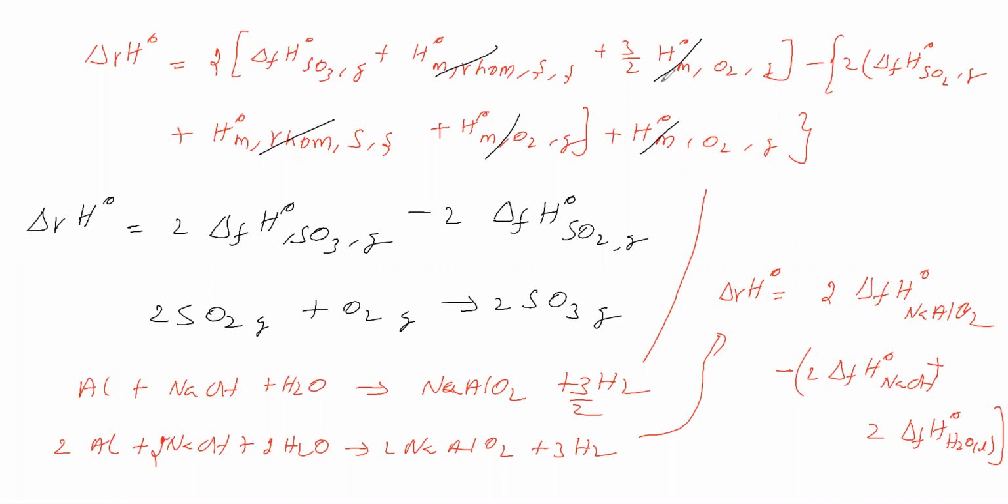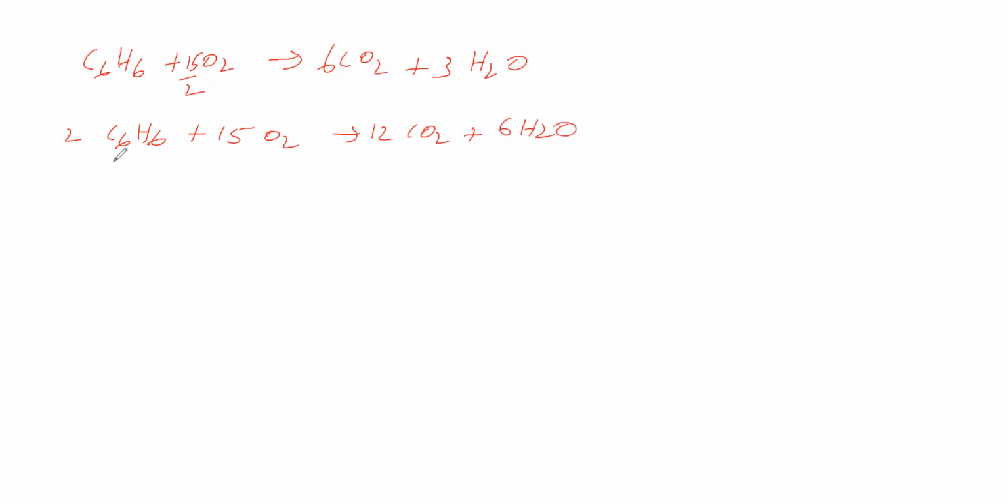One more equation we will take now. Now we will take benzene. Benzene is undergoing combustion, that means combining with oxygen, carbon reacting with oxygen to give carbon dioxide, hydrogen reacting with oxygen to give water. Let us balance. Carbon is 6. Hydrogen is 6. Oxygen we have to balance. 6 2s are 12, here 3, so 15, therefore 15 by 2. Let us cancel denominator 2 by multiplying the whole equation by 2. So we got the equation.